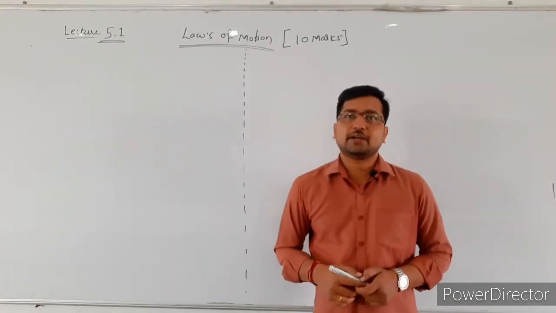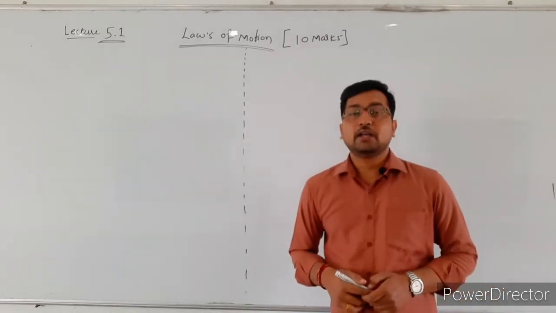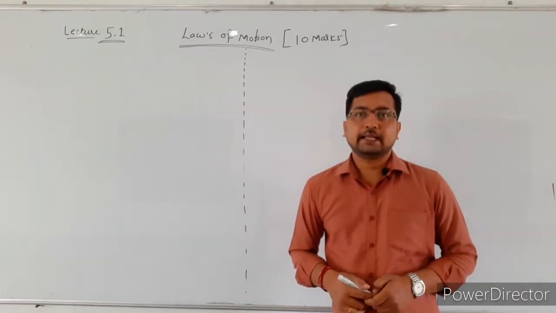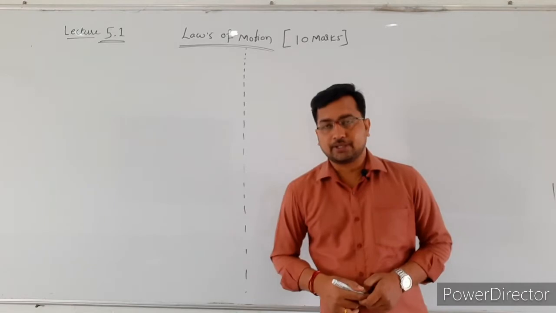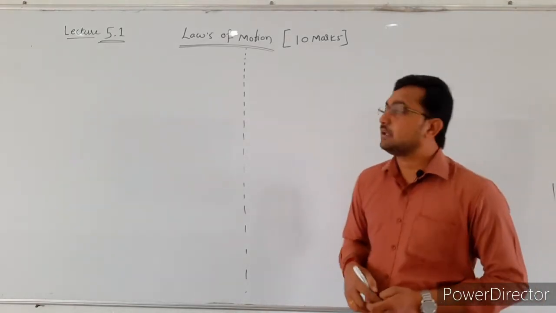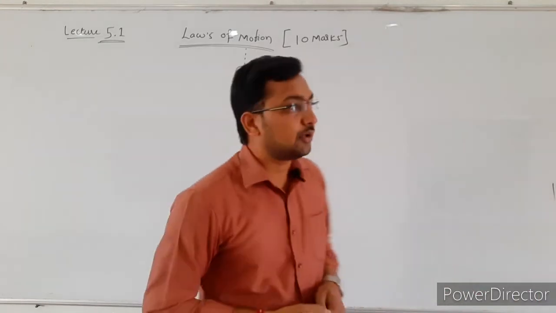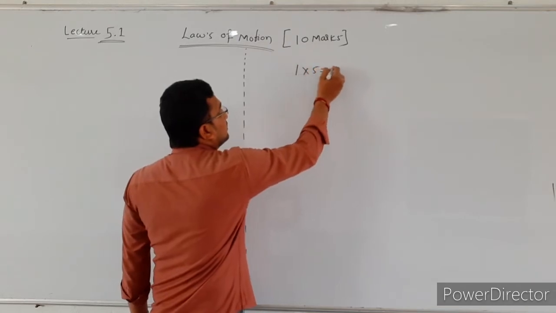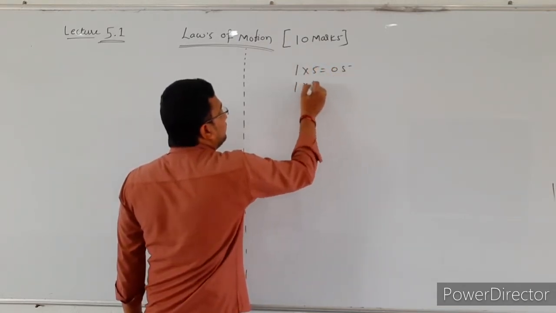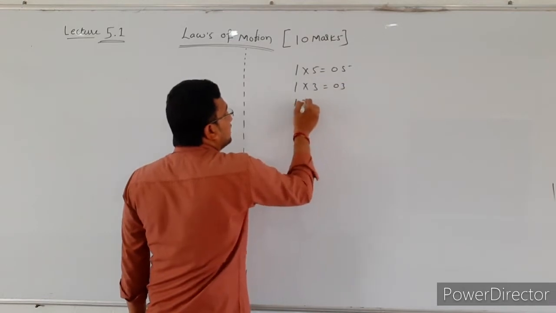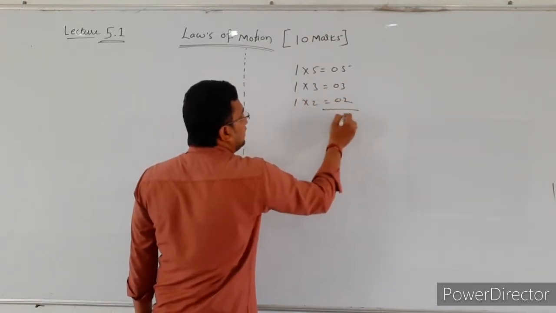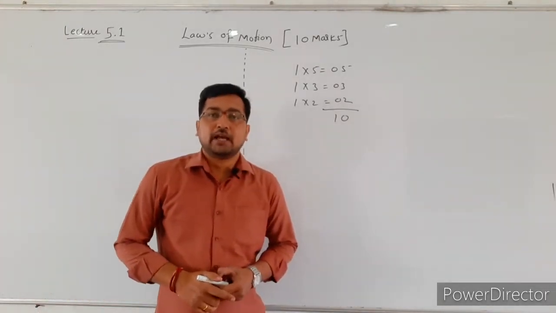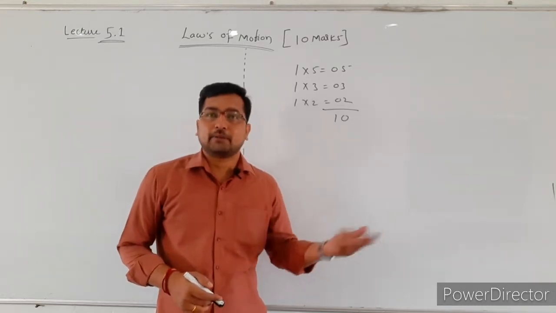Today we are going to start a new chapter, that is laws of motion, or Newton's laws of motion. In short form it is called NLM. The weightage of this chapter is 10 marks. This chapter is very important, and from this chapter we will get one 5 marks question, one 3 marks question, and one 2 marks question from your final examination. So the total weightage of this chapter is 10 marks, and this chapter is basic for all upcoming chapters.